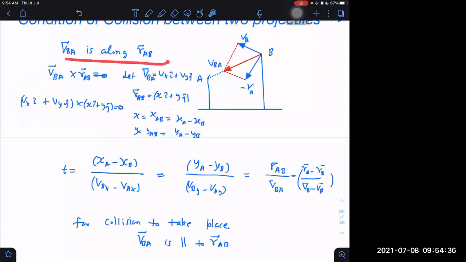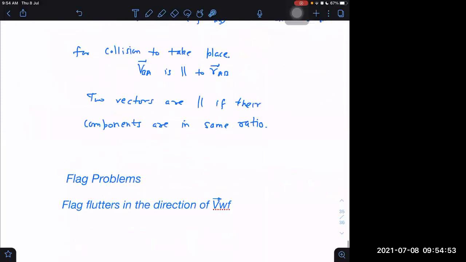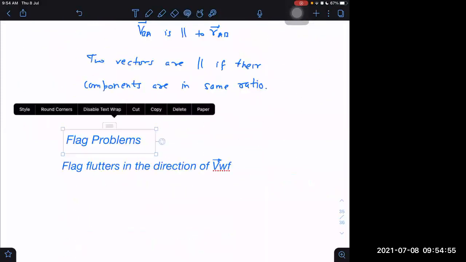Whenever we want to find out whether two vectors are perpendicular, the easiest way is taking the dot product. But this cross product is somewhat more complicated than the dot product, so this is not the easiest way. I will not recommend this way. You can directly find out by checking whether the components are in the same ratio or not.